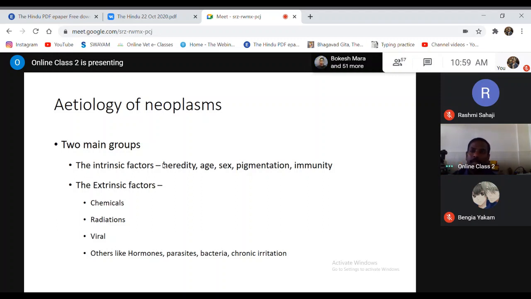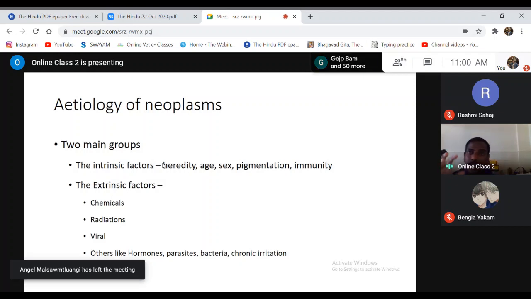Say for instance, the brachycephalic breeds, those having a shortened nose, like bulldogs, then pug. It's usually found that brachycephalic breeds are more susceptible to tumors of the head and neck region. The exact reason is not identified, but it has been found that tumors of the head and neck regions are more common.